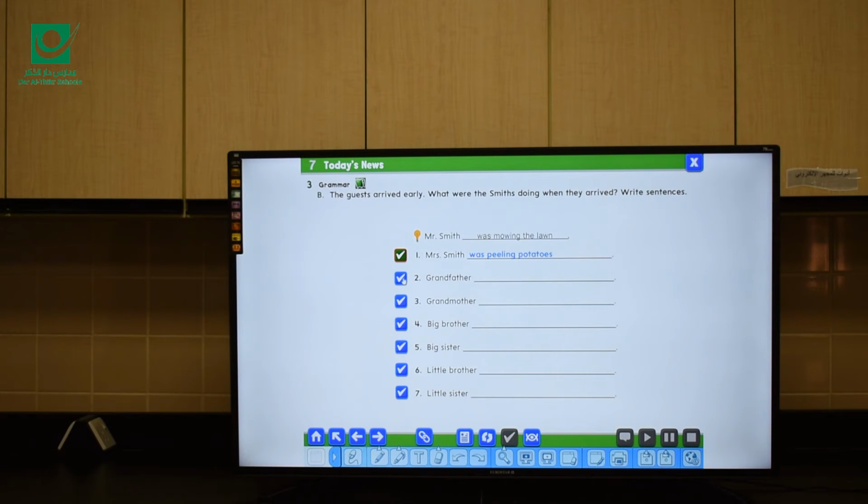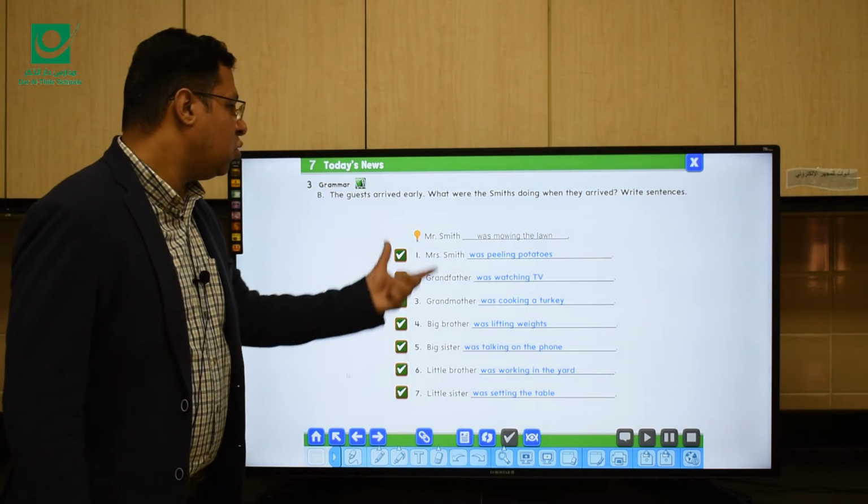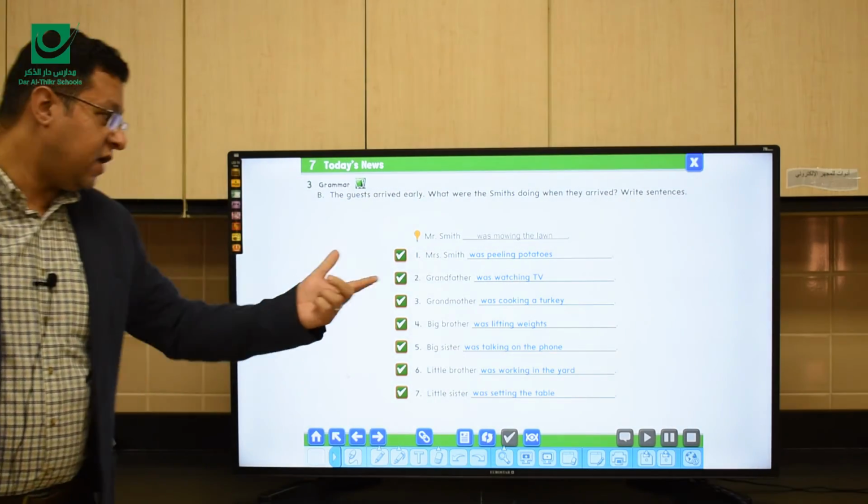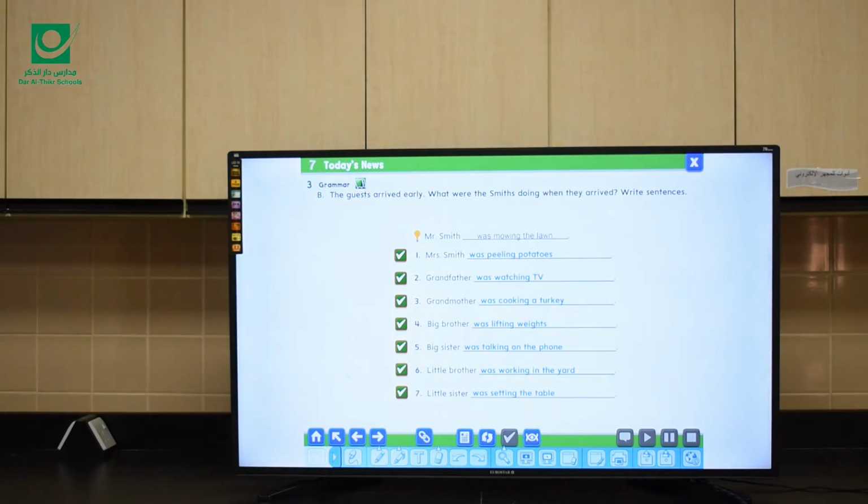Grandfather was watching TV. Grandmother was cooking a turkey. Big brother was lifting weights. Big sister was talking on the phone. Little brother was working in the yard, and little sister was setting the table, making the table. Okay, so these actions were happening when the guests arrived. They took longer time to happen.